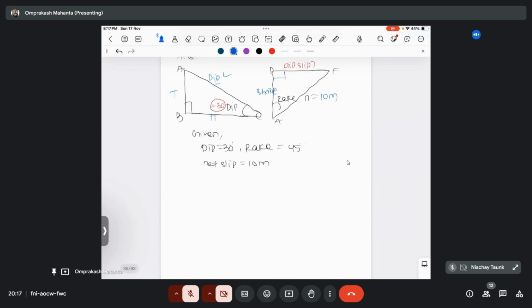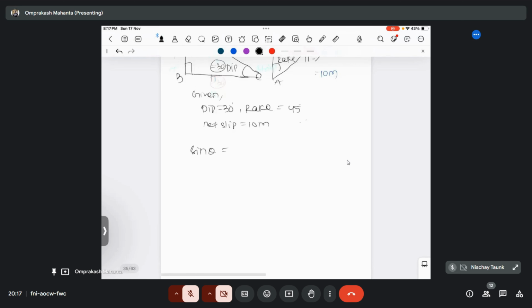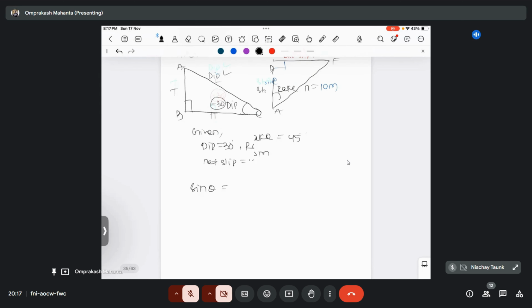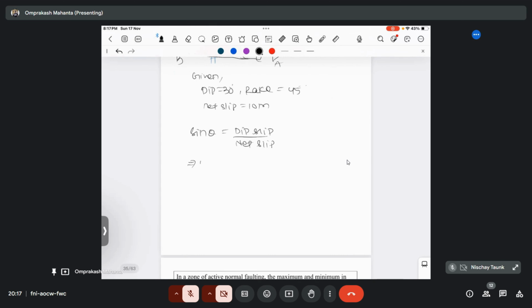Dip slip is basically perpendicular and net slip is the hypotenuse, so that will be defined by sine theta. So sine theta will become dip slip divided by net slip. Then dip slip will become net slip into sine theta, means 10 meter into, not sine theta, it's sine rake, sine 45.